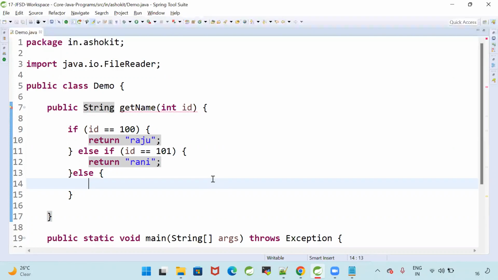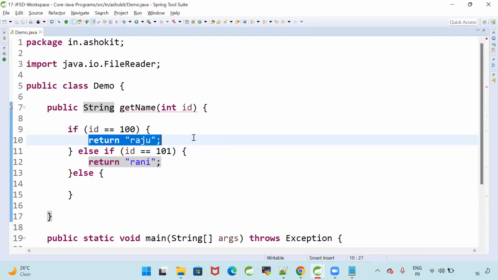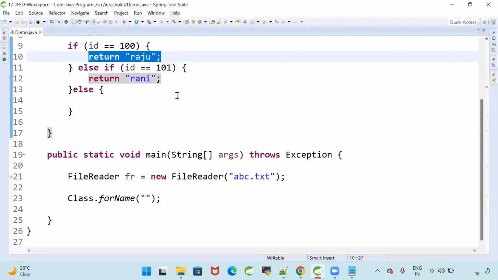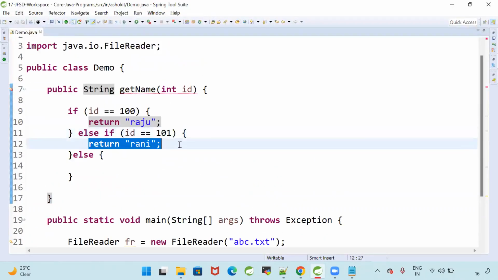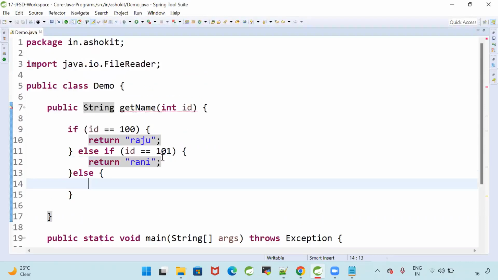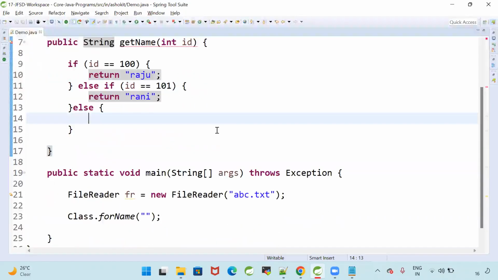Are you getting my point? If you call my method with 100, it will give you Raju as the output. If you call my method with 101, it will give Rani as output. If you call my method with 200, I want to throw the exception. So programmatically, I want to throw the exception in some scenarios.